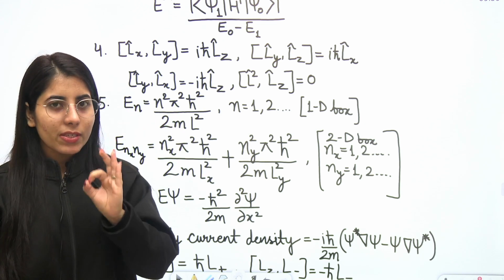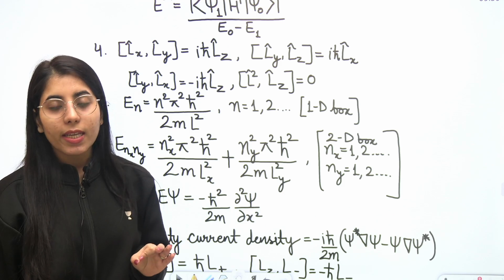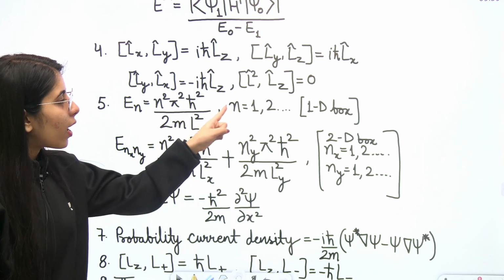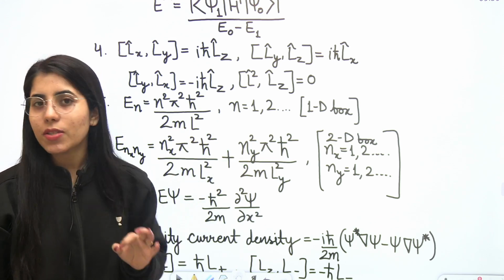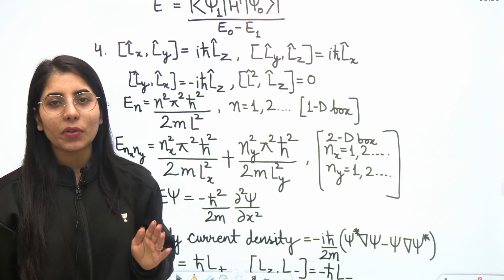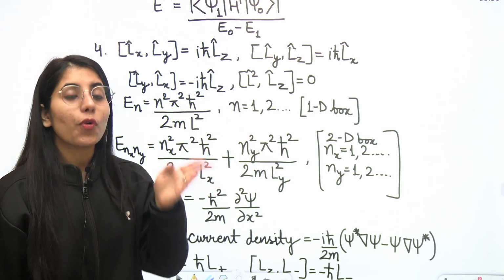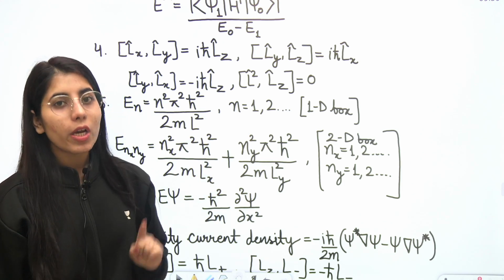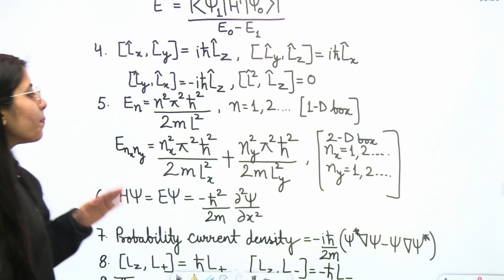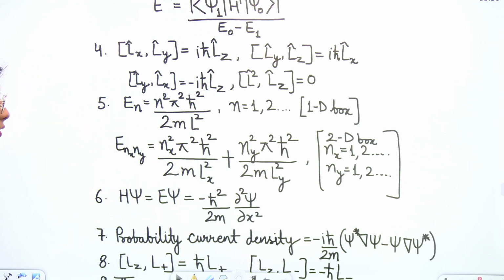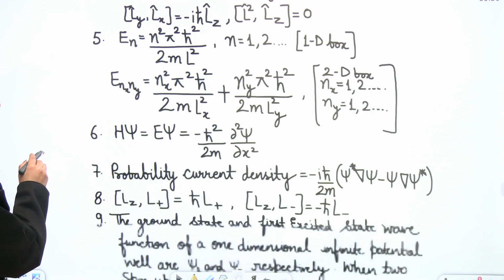But be extra careful about one point here, that is the allowed n values are 1, 2, 3 and so on. So they are starting from 1, 0 is not allowed here. You can't take 0 for the 1D box case. For harmonic oscillator it will be allowed, but for the 1D box, 2D box, 3D box it will not be allowed. Clear? Next one. If I'm going to talk about the 2D case,